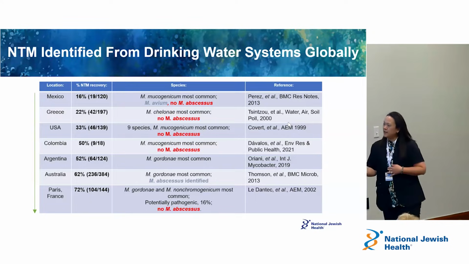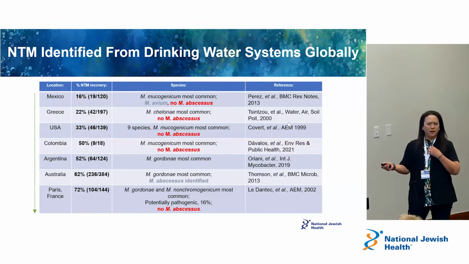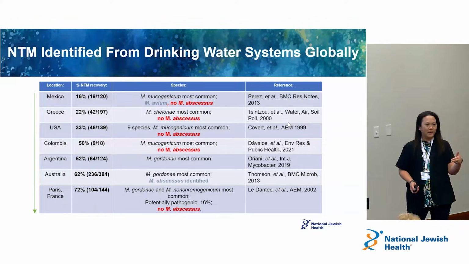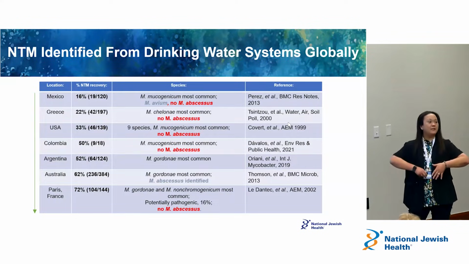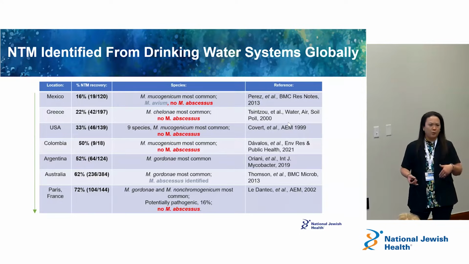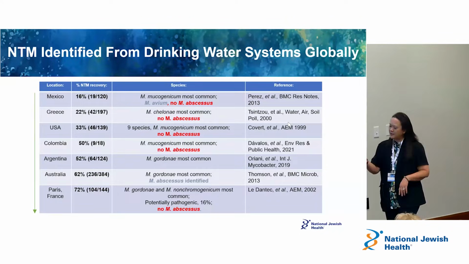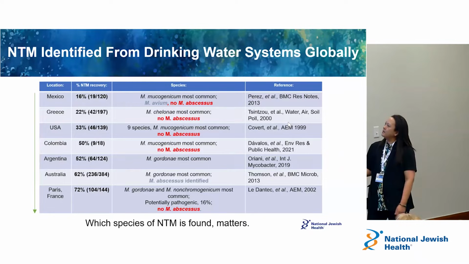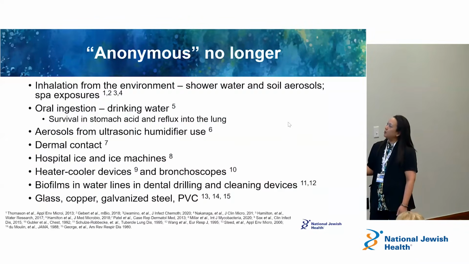So when you see these studies, I would take them with a grain of salt. While they report there's so much NTM in the environment, to me, what matters is what's there. Is it avium? Is it MAC? Because if it's any of the other species, then maybe we won't worry so much about them in terms of pulmonary disease. So which species of NTM is found matters when you read these reports.